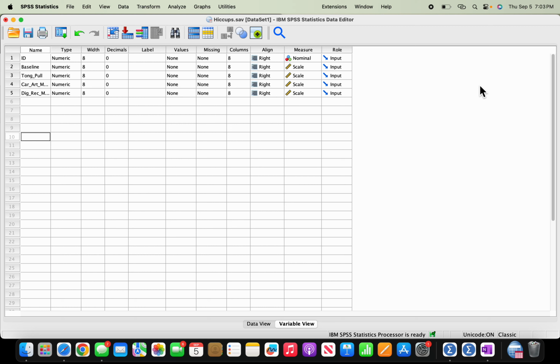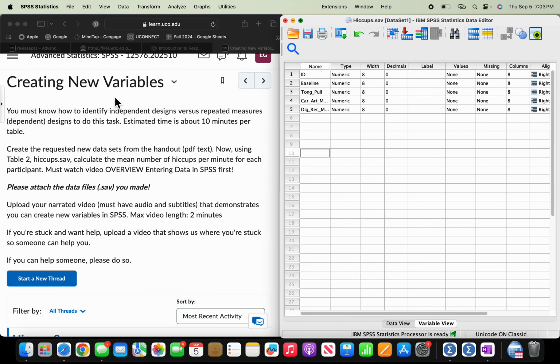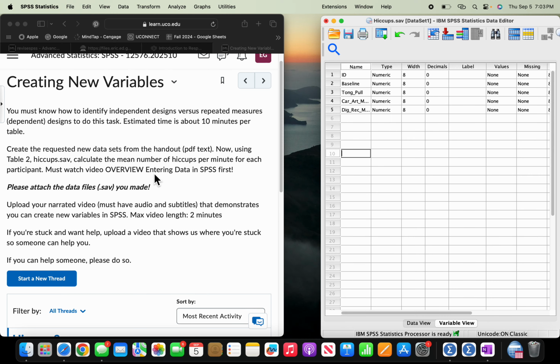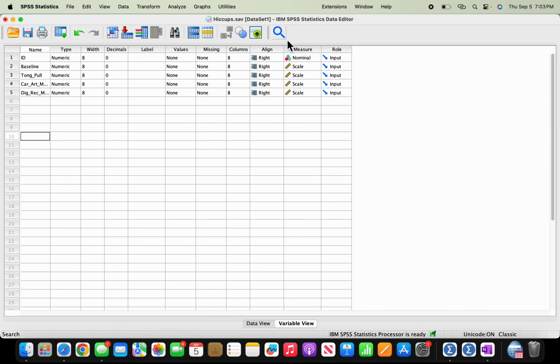Okay, looks like we're in business. So I am going to be showing that I can calculate the mean number of hiccups per minute for each participant. So I am going to go into my already saved data set.